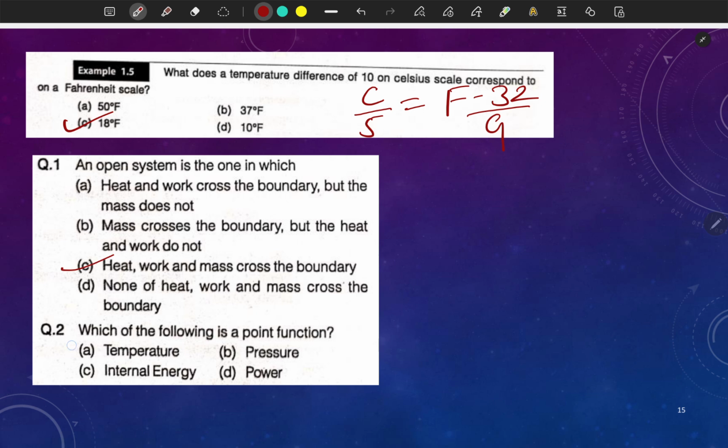So temperature is a point function, yes. Pressure is a point function, yes. Internal energy is a point function, depends on the temperature. Power is not a point function. Power depends on work, and work is a path function. So the answer will be what, A, B, C.